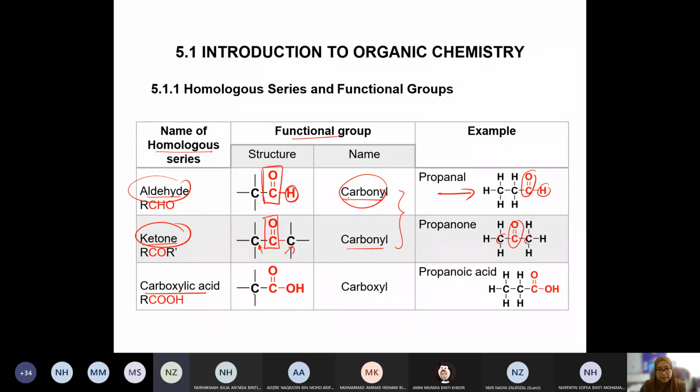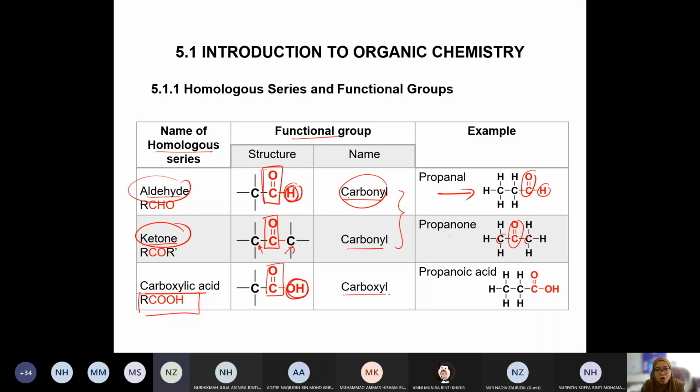Carboxylic acid. Okay, so this is the chemical formula in general for carboxylic acid. This one, okay. I believe you have already familiar with this one. Okay, carboxylic acid, you have C double bond O and then OH. So this is slightly different than aldehyde. Okay, nampak tak? Aldehyde dia hydrogen, but carboxylic acid dia mesti OH. Aldehyde must be attached to hydrogen, but carboxylic acid you have the carbonyl and also the OH.